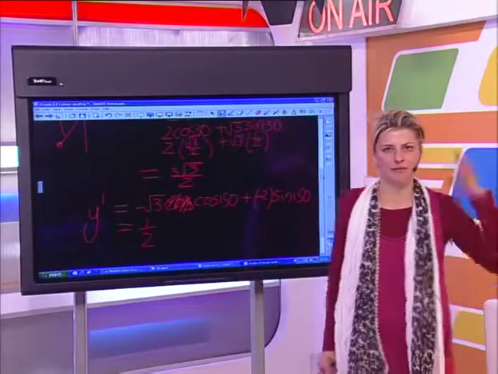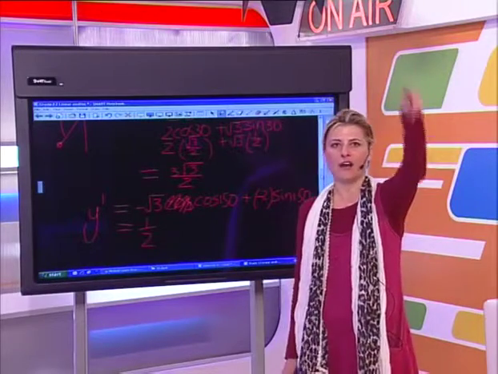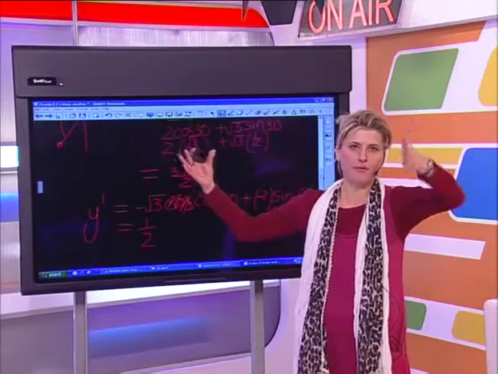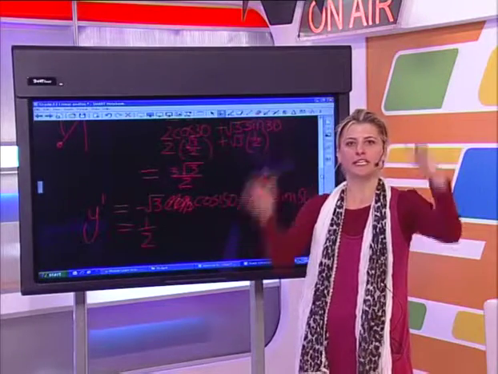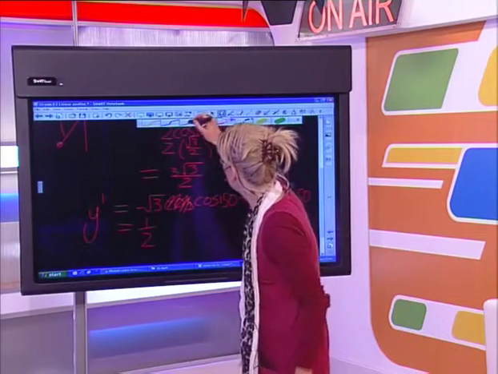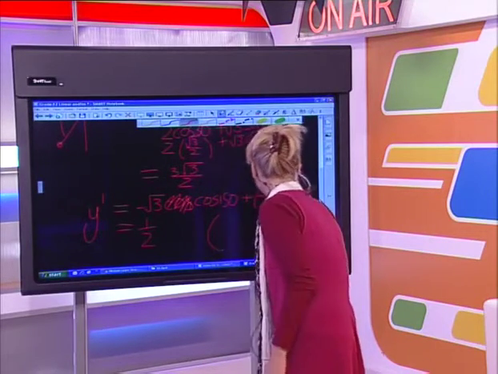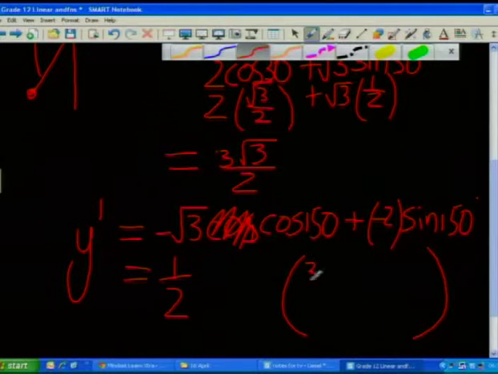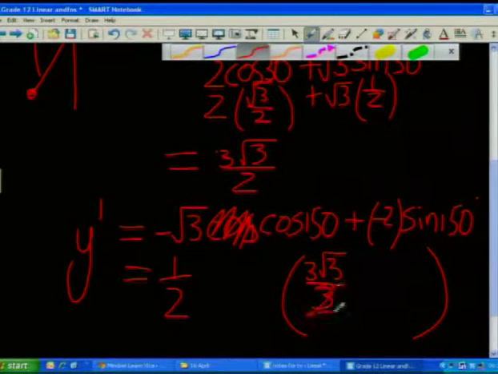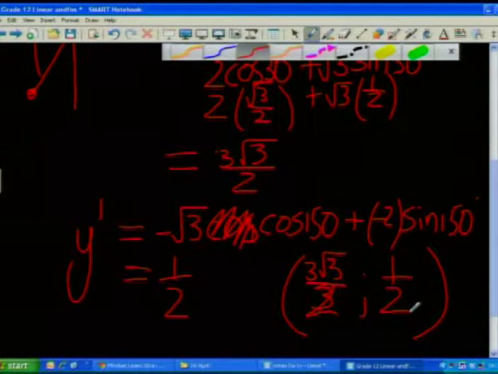I tend to do them separately, so I write down x dash, or the new x, then I'll write down the formula from your information sheet if you want, substitute in, get the new x value. But what you can then do, if that makes more sense, is in the end you can write it as a coordinate. This is 3√3 over 2, and a half. So that's the x value and the y value.